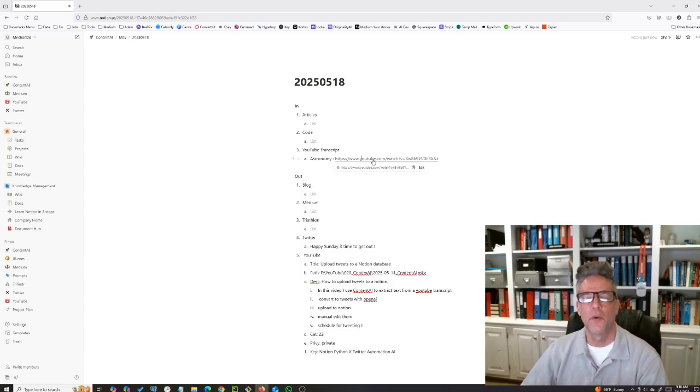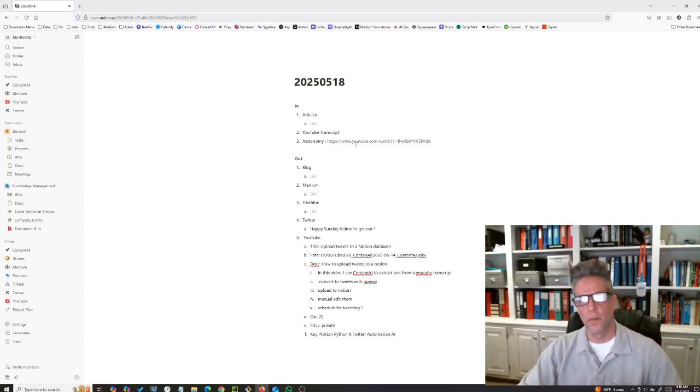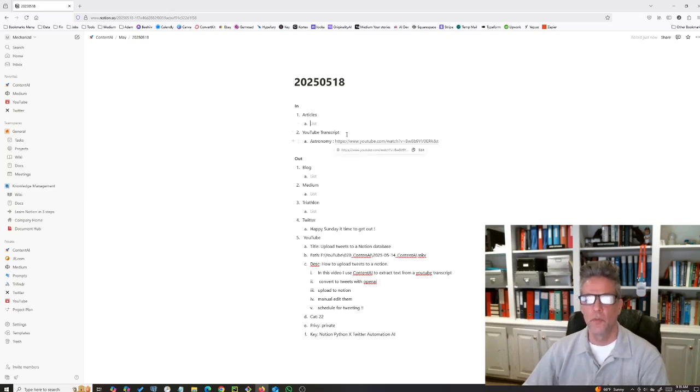So anyway, what I do is I paste the video here into my input section, right? I can also paste in articles. I've got code in here. I'm not sure that's actually the best way to think of it. I'm just going to delete. Here's what's absolutely great about Notion: you can just change this, right? You can have the input section, articles, transcript. Today there is a YouTube video. If there's no article, then you don't need one, okay?